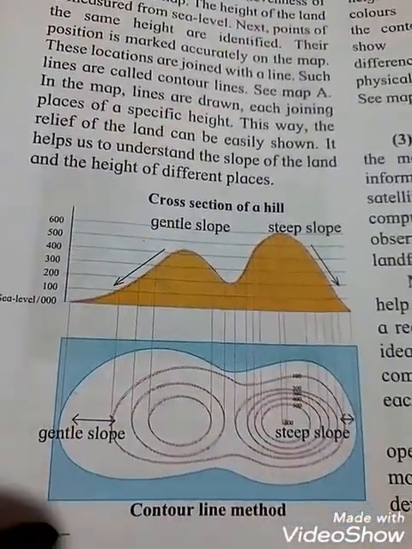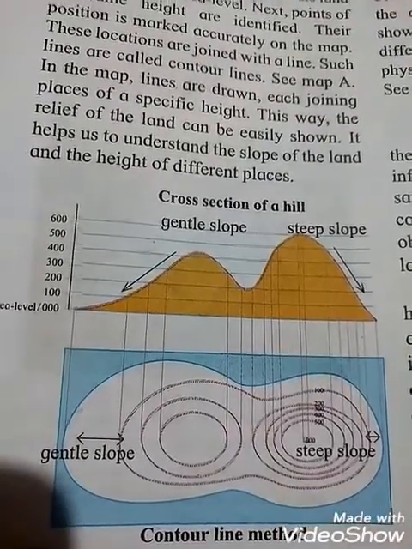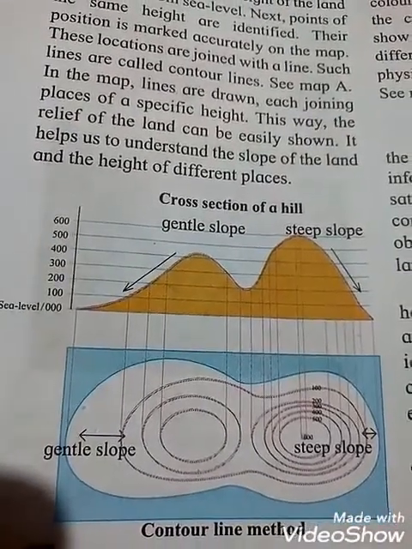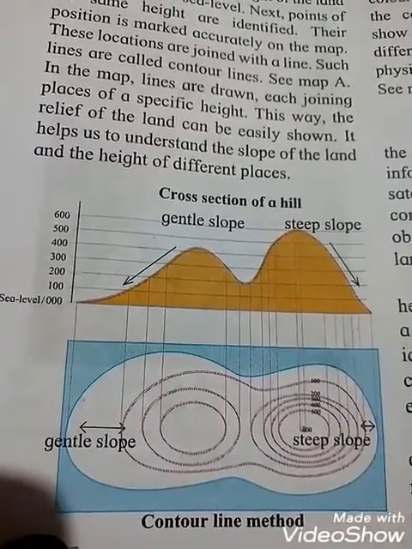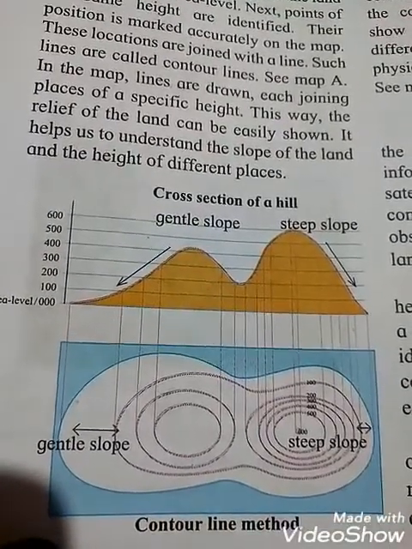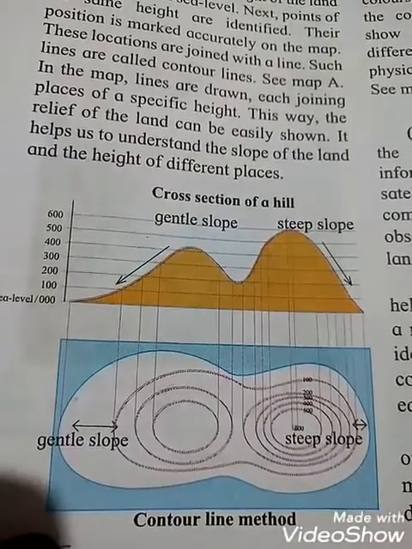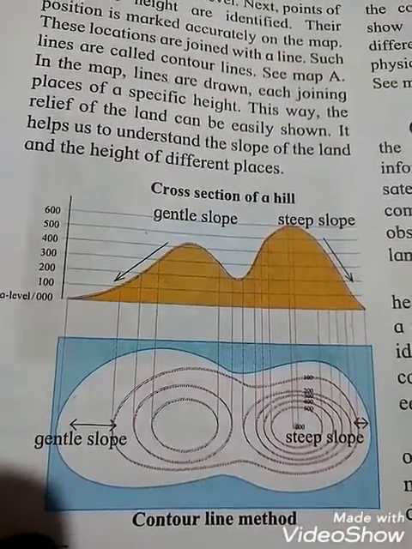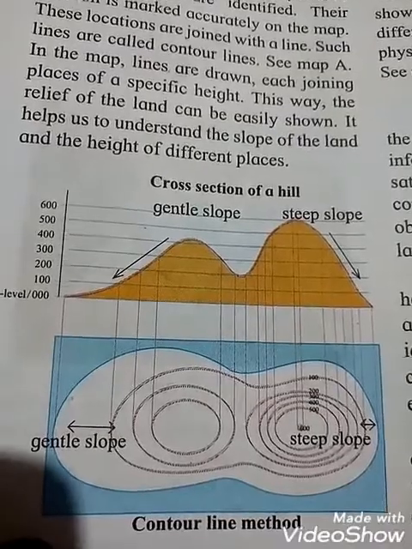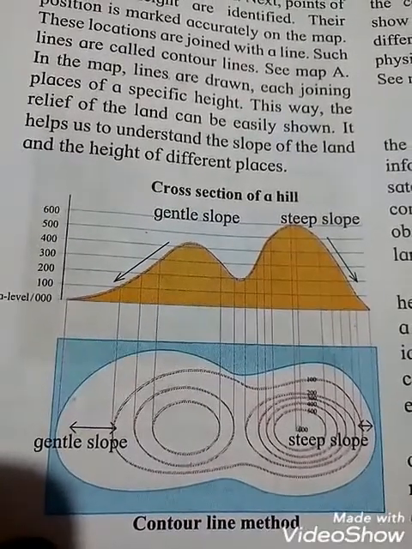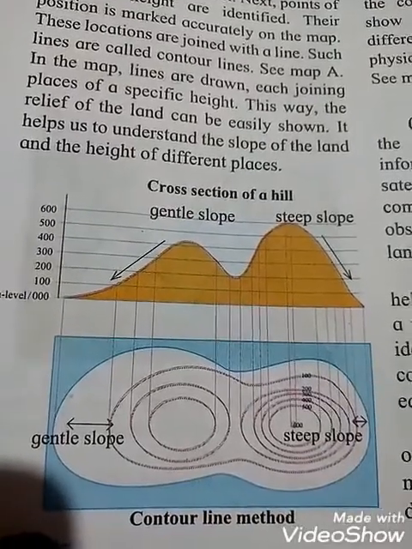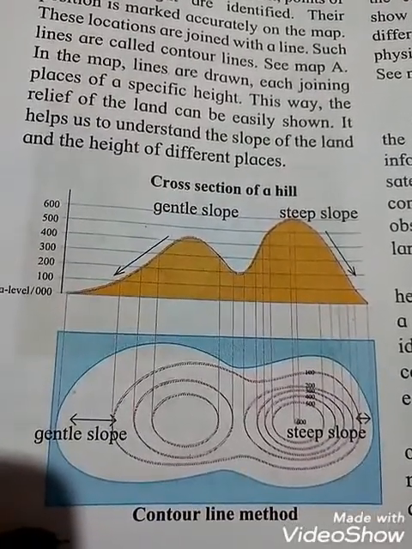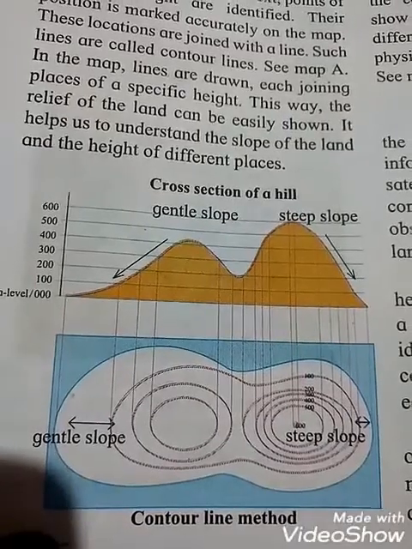So these are the main important points, students. When there is less distance between the contour lines, we say the slope is steep, and when the distance is great, we can say the slope is gentle. So these differences are there. See the gentle place, the distances are great, more, and at the steep place, the distances are less.